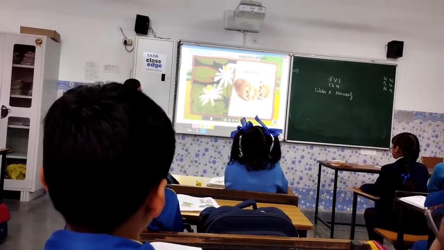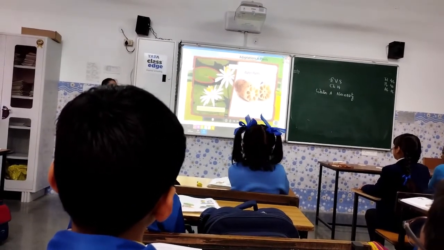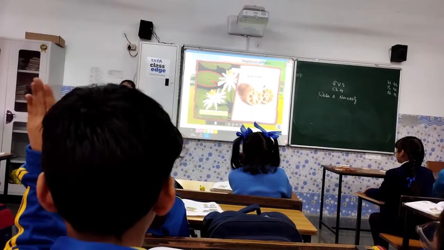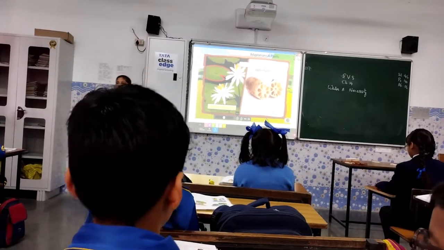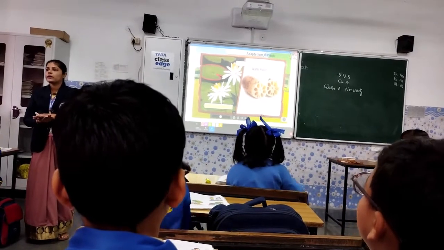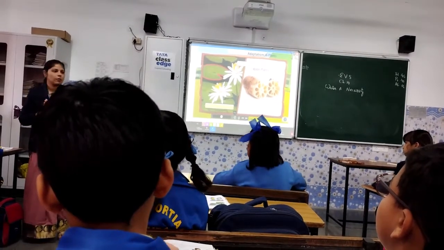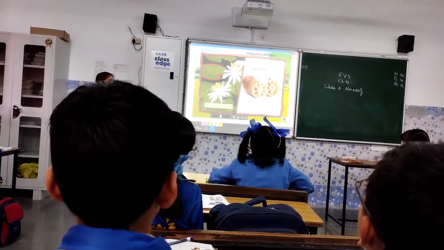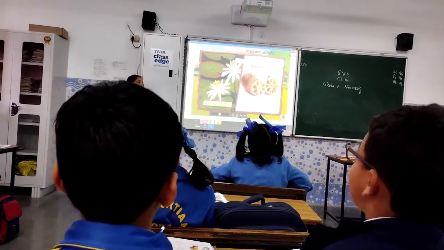Lotus leaves are waxy and waterproof. Now, when we are talking about the lotus plant, which kind of plant is a lotus plant? Aquatic plant. Very good. It is an aquatic plant. If I am putting a leaf in water, what will happen after 2 days? Very good. It will start rotting. The lotus plant is completely always in water. So why does the leaf not get damaged? How are they waterproof?